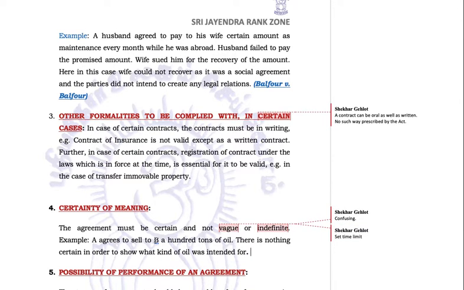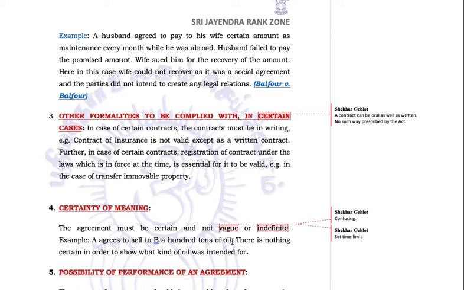A agrees to sell to B 100 tons of oil. Now, this statement itself may appear to you to be a perfect agreement. Why? Because A is there, B is there, A agrees, B accepted 100 tons of oil. A commercial contract. But there is nothing certain to show what kind of oil. We have different kinds of oil. There may be olive oil, mustard oil, diesel, kerosene. So many oils are there. So this is not going to be a valid contract because the contract is not certain. It is not certain as to which oil. It is vague. Oil, but what oil?